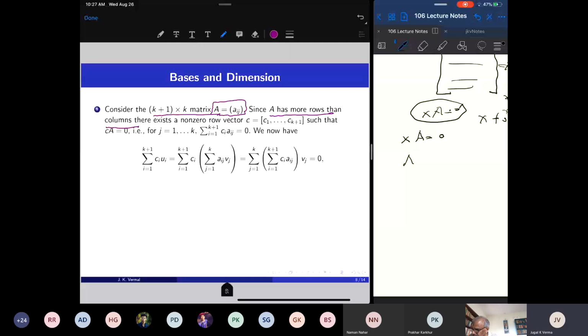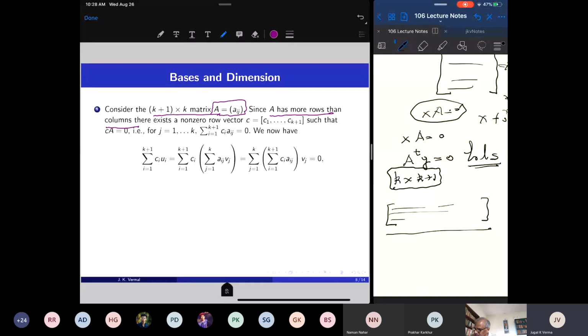This matrix A transpose has k rows and k plus 1 columns. So it's a fat matrix. There are k rows and a lot more columns.